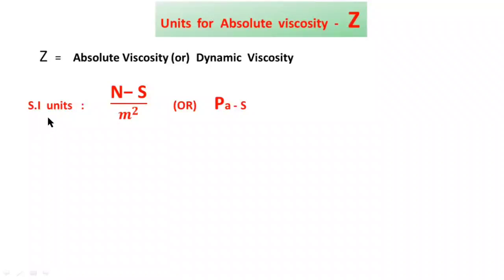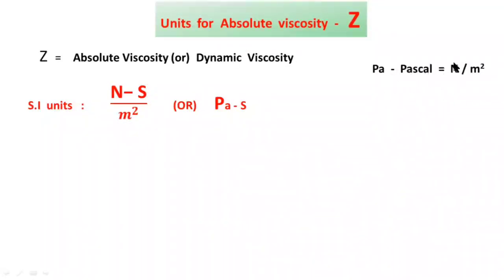Therefore, in SI system, the unit for absolute viscosity is Newton second per meter square.